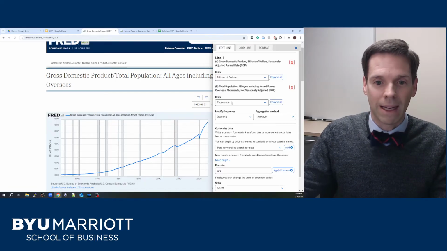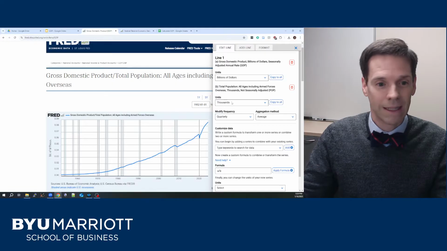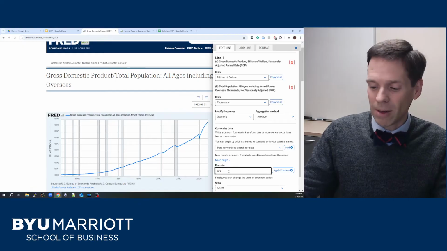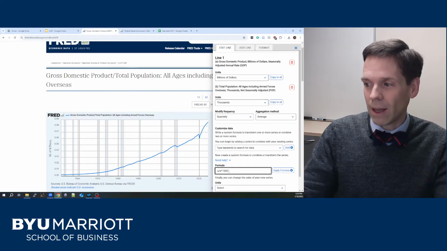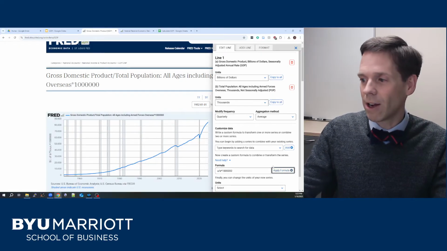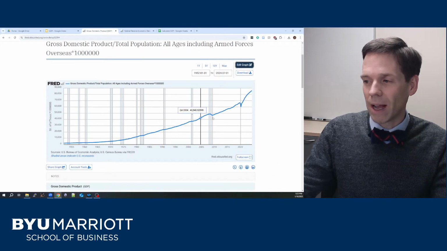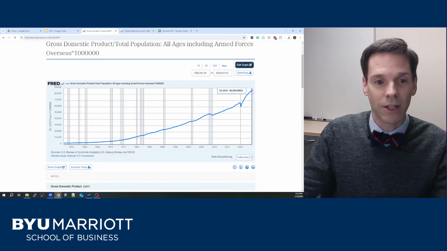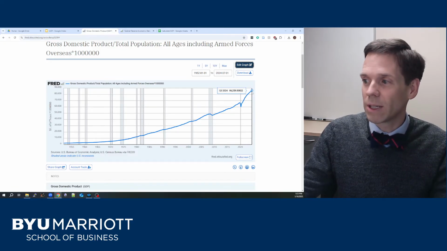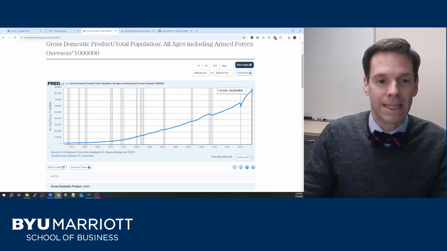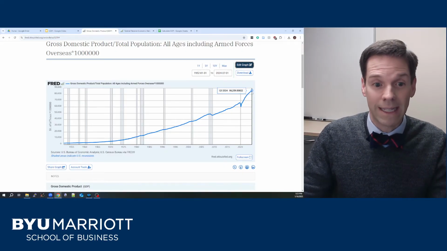And so I've got a billion divided by 1,000. That's 1 million. That means our units are in millions. And so we can solve our problem here by just multiplying by 1 million. That'll put our units back in dollars. All right, so now I've done that, and we can see our graph here of GDP per capita, or GDP per person. Our most recent reading here, last year in quarter 3 of 2024, $86,259.